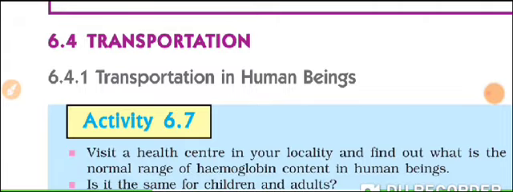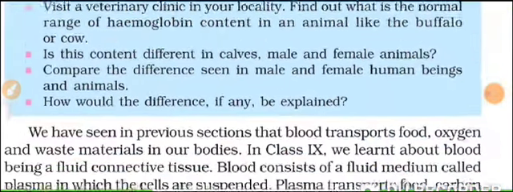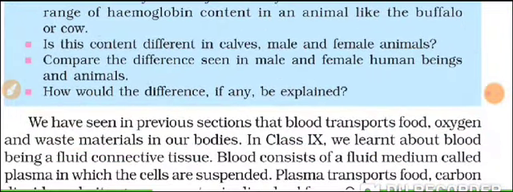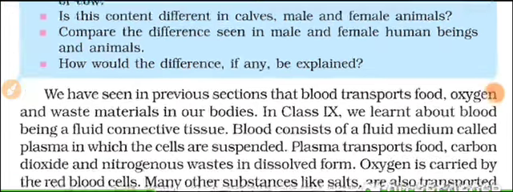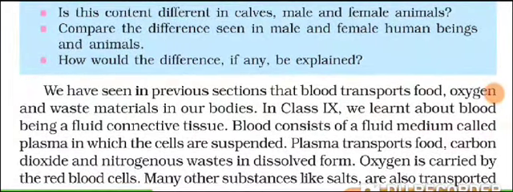Okay. Now, what is the medium of transportation in our body? In standard 9th, if you remember, we have already come across that blood is the main substance, or a medium, which is used for transporting the different materials. What is blood? Well, blood is defined as a fluid connective tissue.